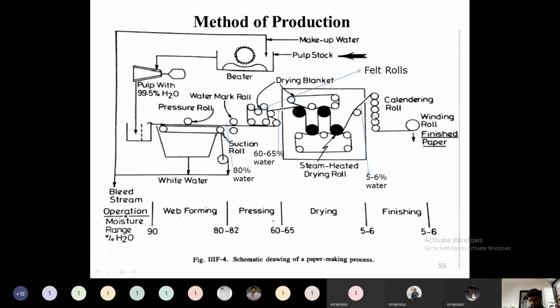So like this, it will pass, and finally this obtained sheet of paper will be wound into a roll. So it will be wound into a large roll. Then this roll will be sent to a finishing section, where in the finishing department it will be cut and coated with some non-oxidizing materials.